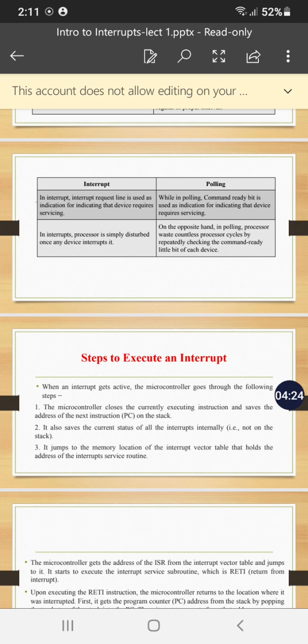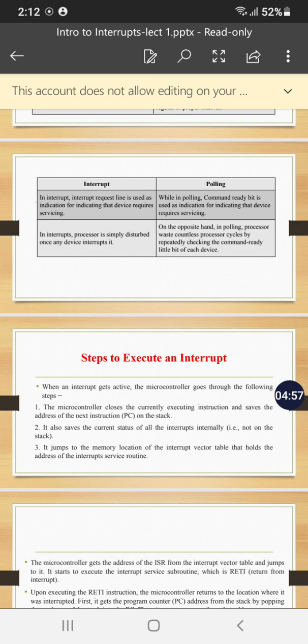Now I am explaining the steps to handle the interrupt. When any interrupt occurs to the microcontroller, it first needs to follow these steps. Step number 1: let us consider that my microcontroller is busy executing a simple addition of two numbers program, with a program of 16 lines of code.